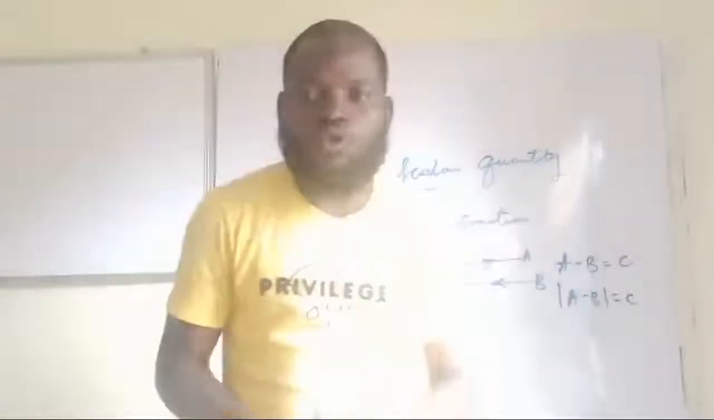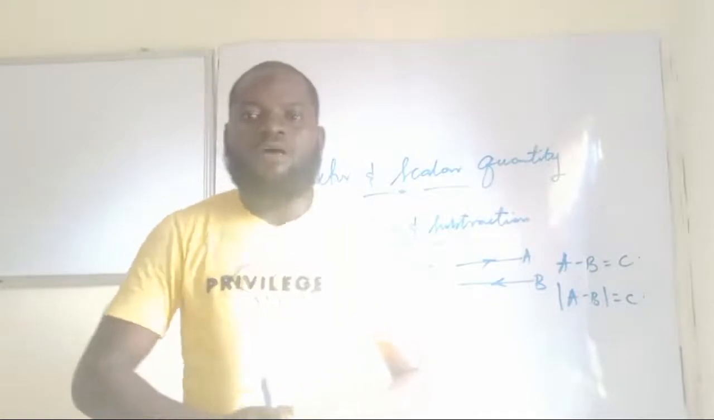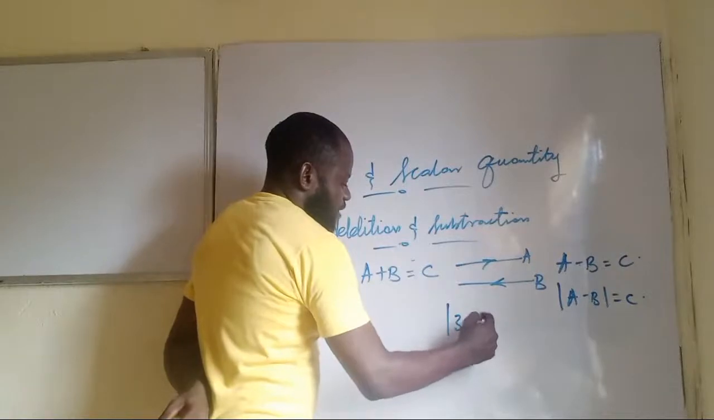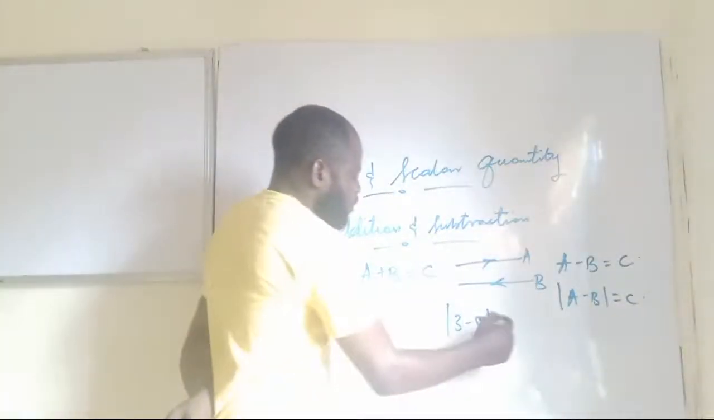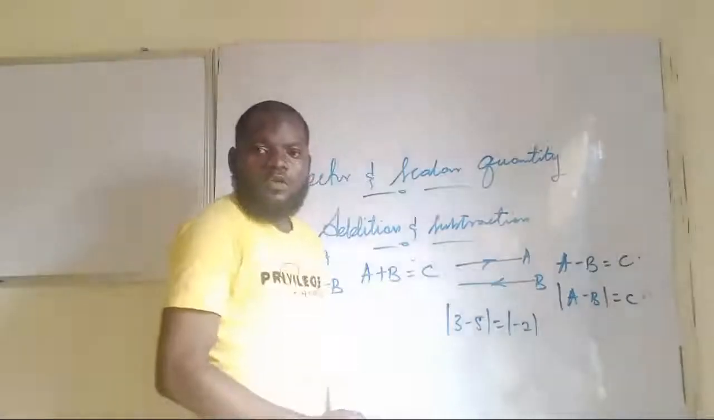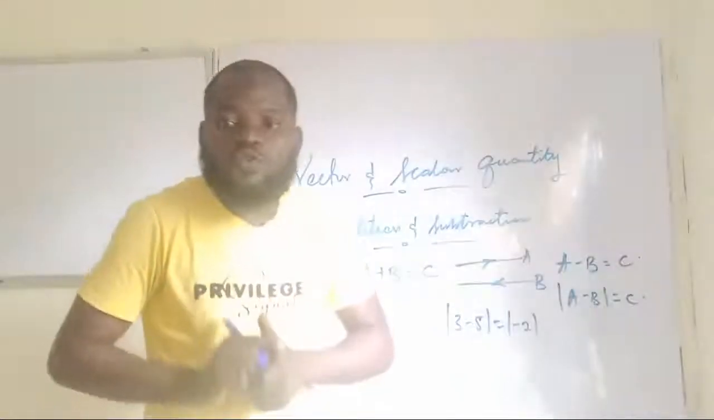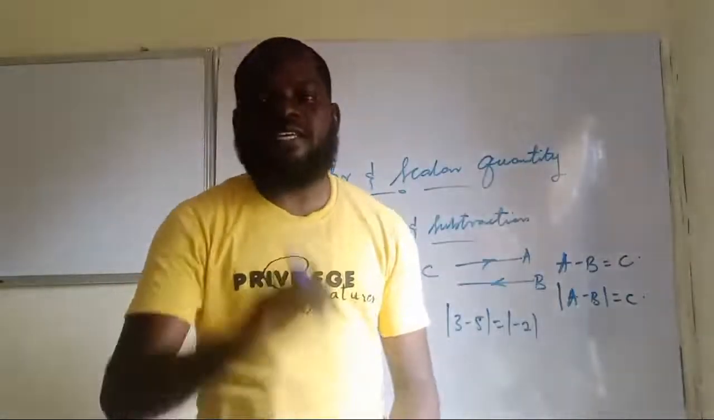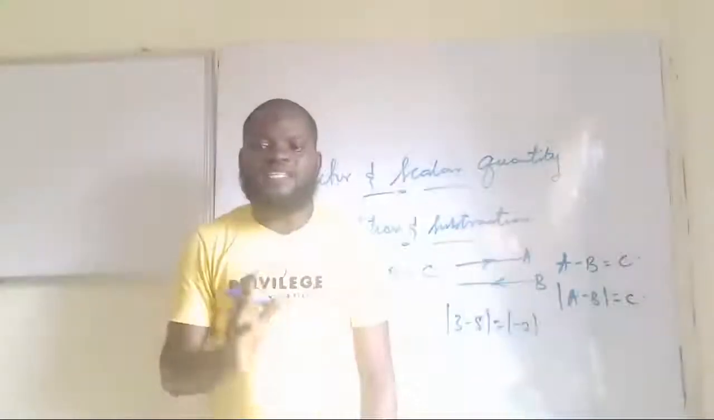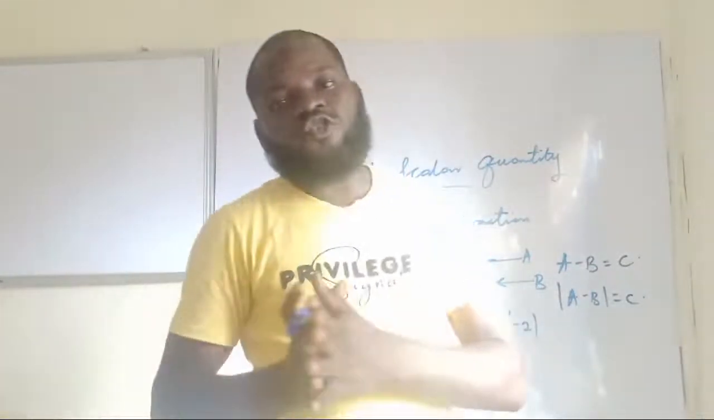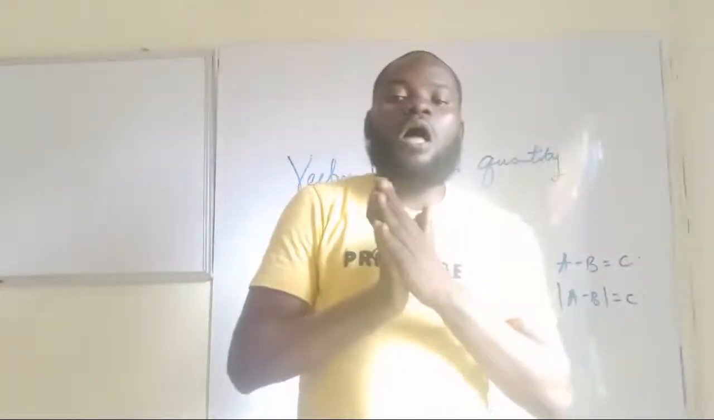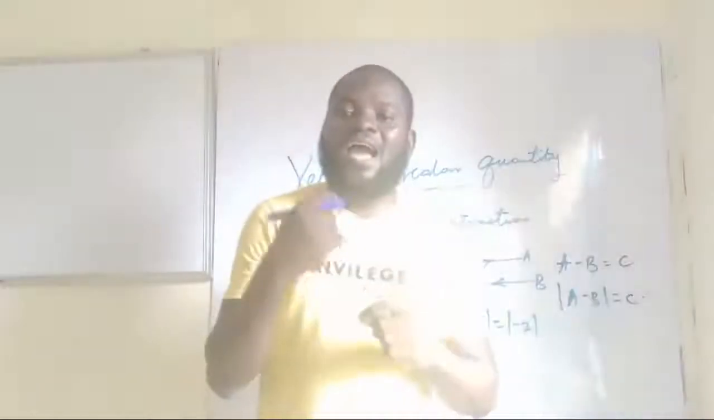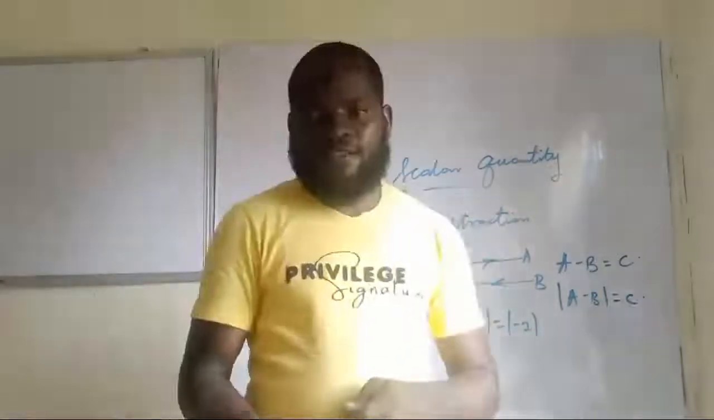Pick the absolute value. Are you getting this now? That is, if I have 3 minus 5, the result is going to be minus 2. Because it's minus 2, don't worry. Pick the absolute value. The absolute value of minus 2 is 2. Do you understand that now? So that is how to go about addition and subtraction of vectors.